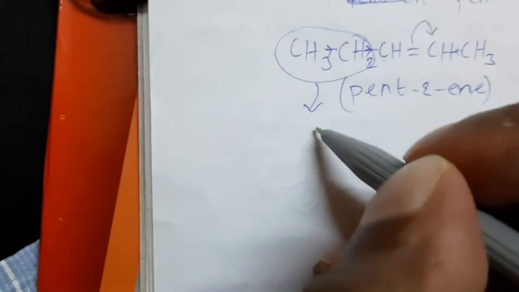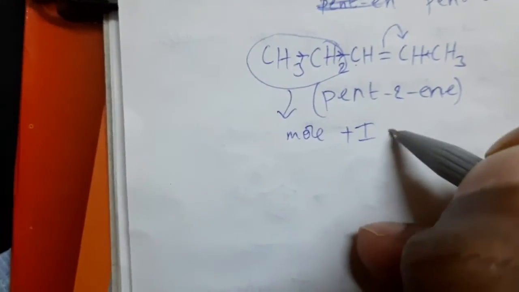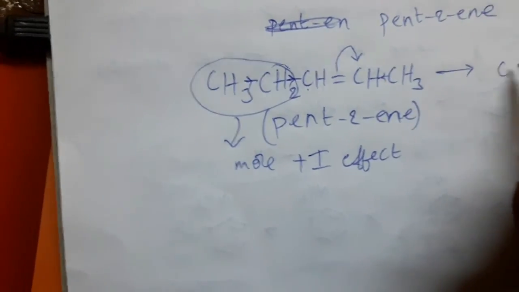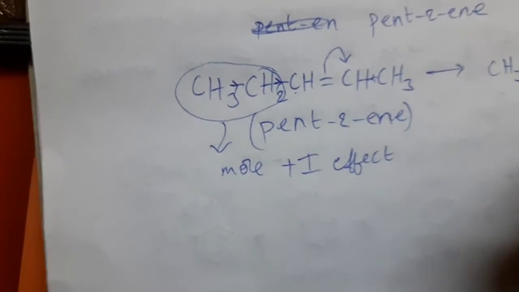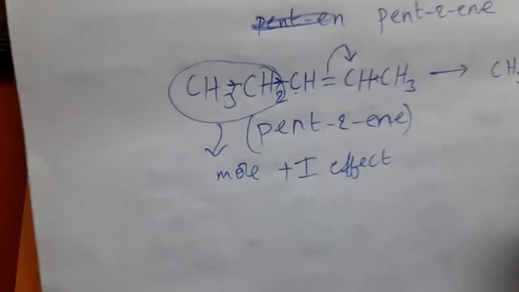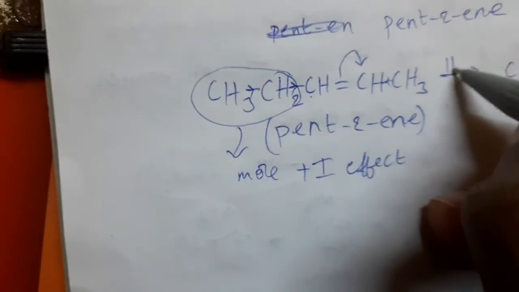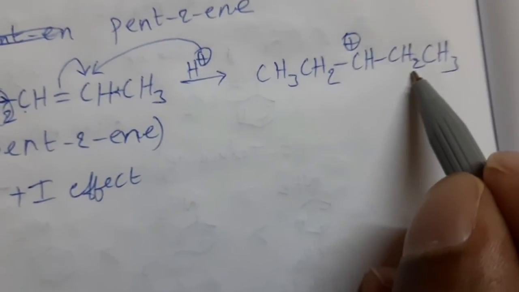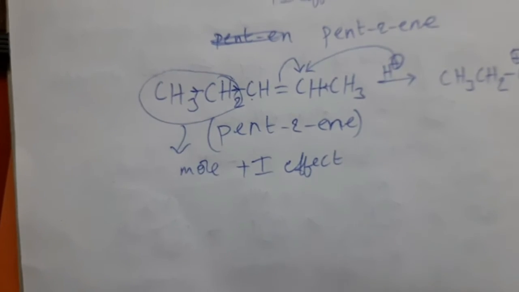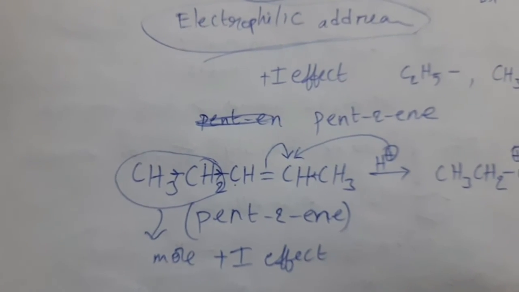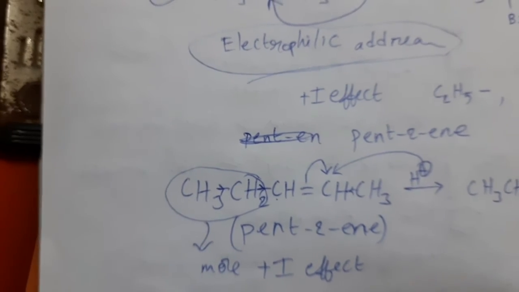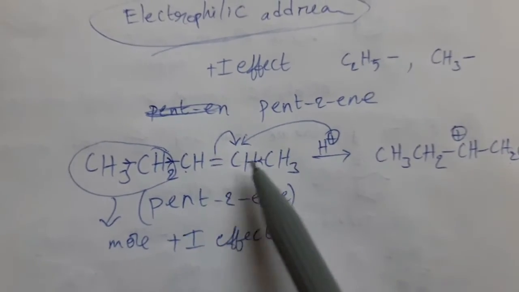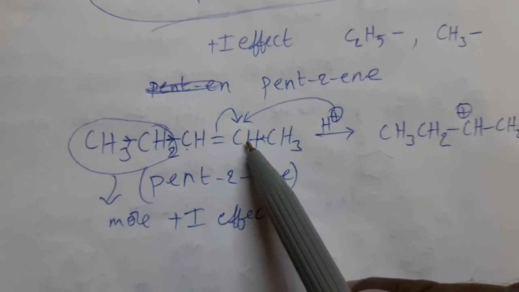Ethyl group has more plus I effect. That's why these pi electrons are shifted to this carbon atom. Then we can get CH2, CH3. This electrophile attaches to this CH, which becomes CH2. Okay, so in this way, plus I effect influences the addition of electrophiles in alkenes and alkynes. If this reagent electrophile is not there, this shifting of pi electrons does not take place.